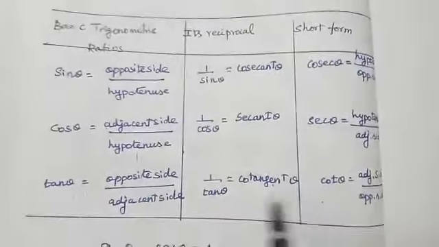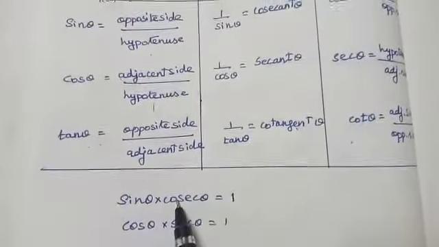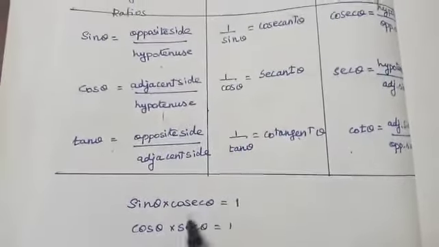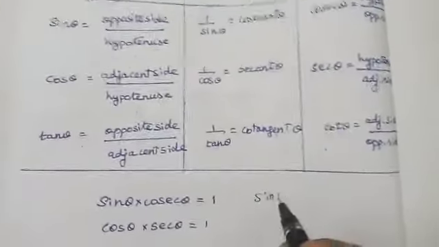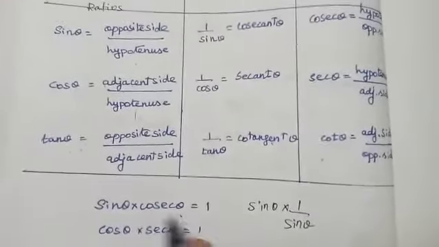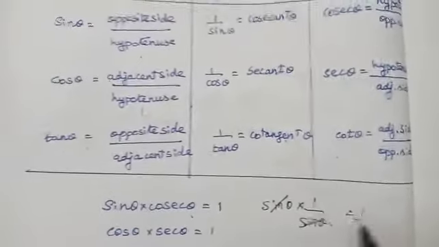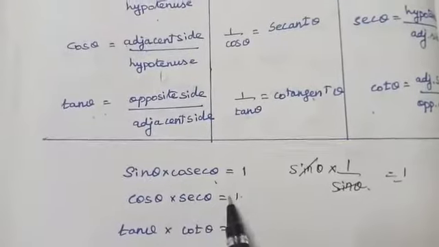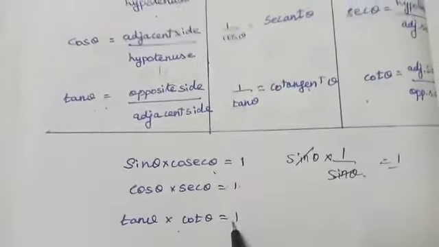So from these six ratios, we write sin theta into cosec theta is equal to 1. Why? Because cosec theta is the reciprocal of sin theta. So we write sin theta into 1 by sin theta, isn't it? Cosec theta means reciprocal of sin theta. So this cancels. So the answer is 1. Like this, cos theta into sec theta is equal to 1. Tan theta into cot theta is equal to 1. Okay, children?